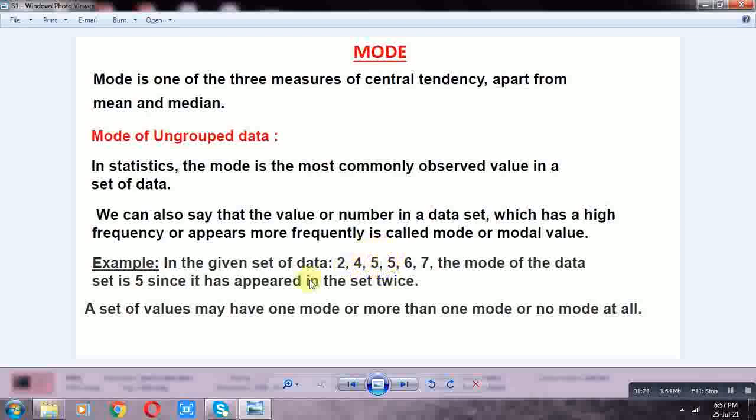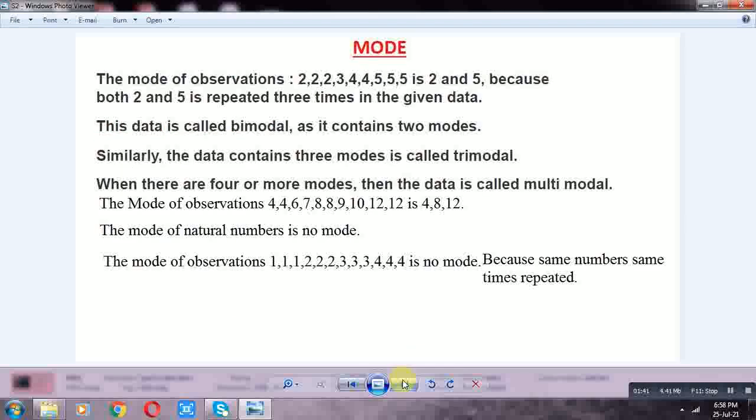It has appeared in the set twice. A set of values may have one mode, more than one mode, or no mode at all. The mode of observations 2, 2, 2, 3, 4, 4, 5, 5, 5 is 2 and 5, because both 2 and 5 are repeated 3 times in the given data.